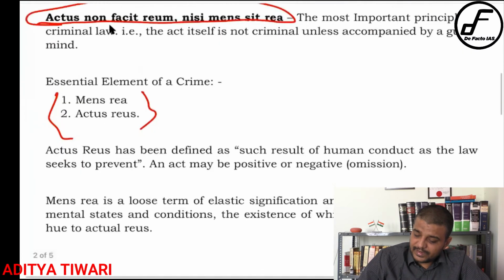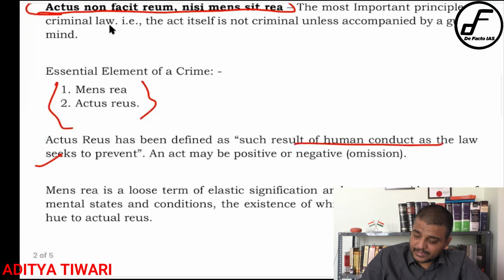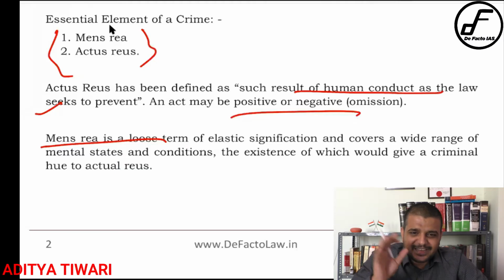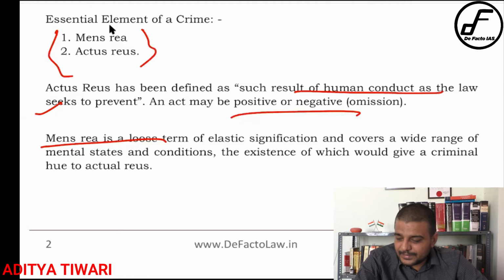Actus reus, how is it defined? It is human conduct, both act and omission, and mens rea is the aim behind that particular conduct, why you want to do that conduct. I have already told you the mens rea has not been exactly defined in our IPC, but has been indicated by using multiple words. What are those indications? Dishonestly, fraudulently, negligence. Negligence is also one of the indications of mens rea: you were not applying your mind fully, but still some mind was there.